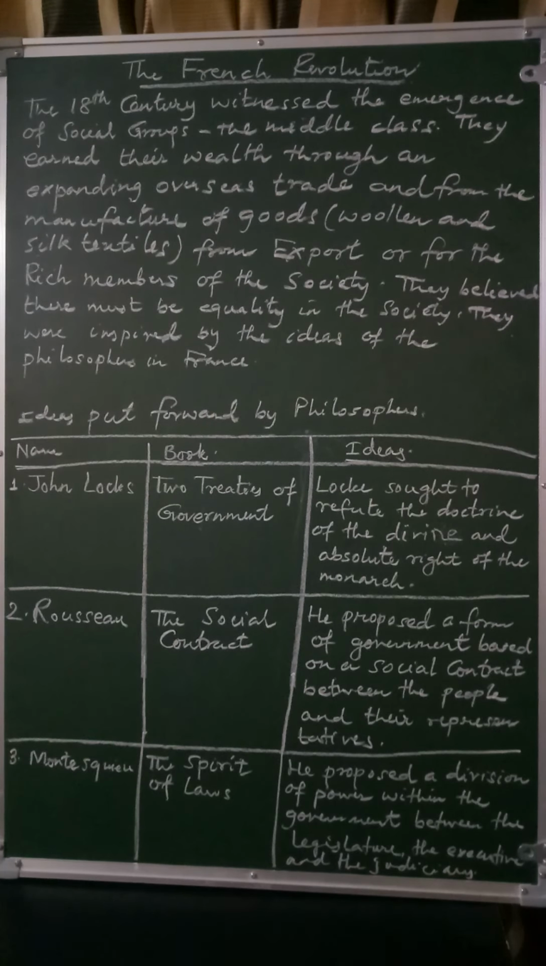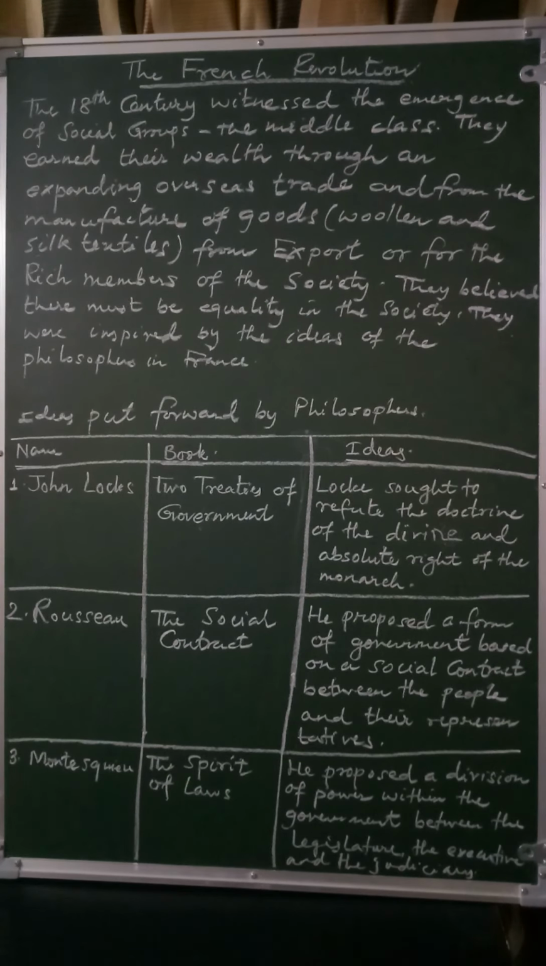In the Two Treatises of Government, John Locke sought to refute the doctrine of the divine and absolute right of the monarch. He stated that the monarch must not have the absolute and divine right. The second philosopher is Rousseau. He wrote a book called The Social Contract. In The Social Contract, he proposed a form of government which is based on the social contract between the people and their representatives.